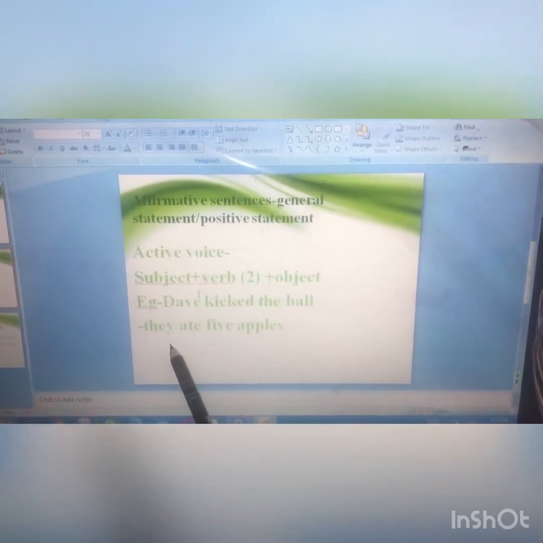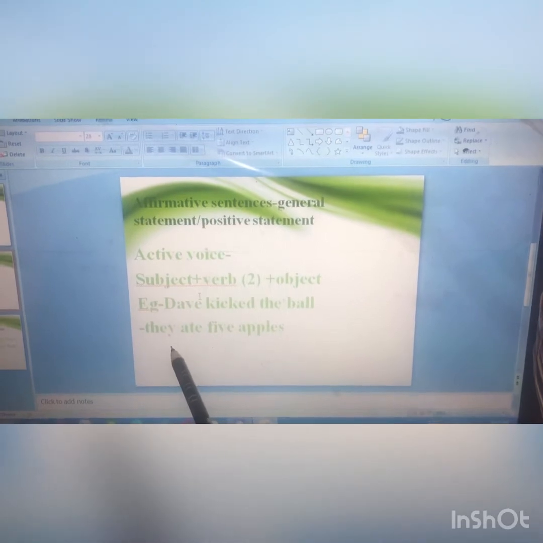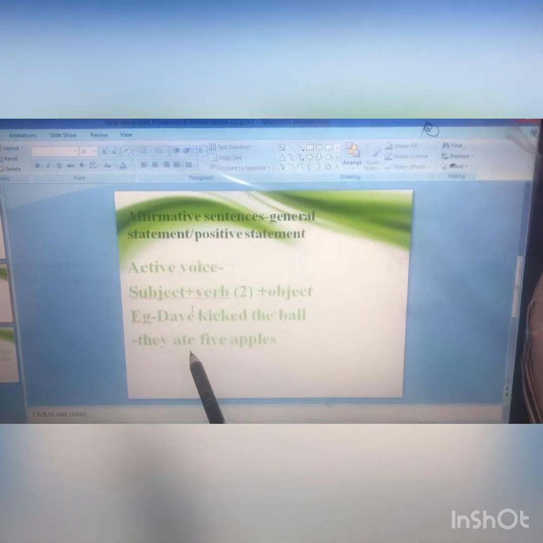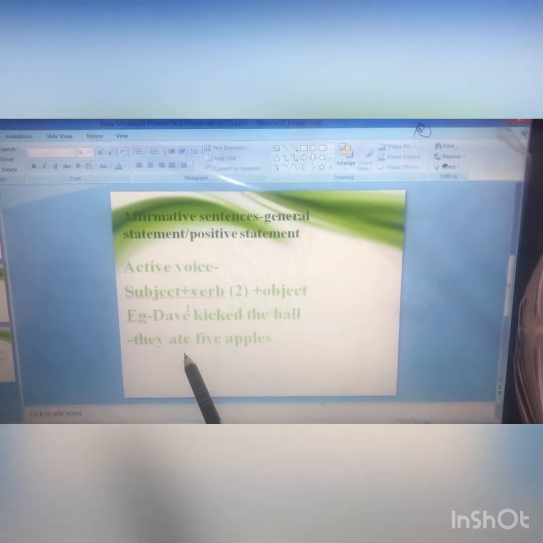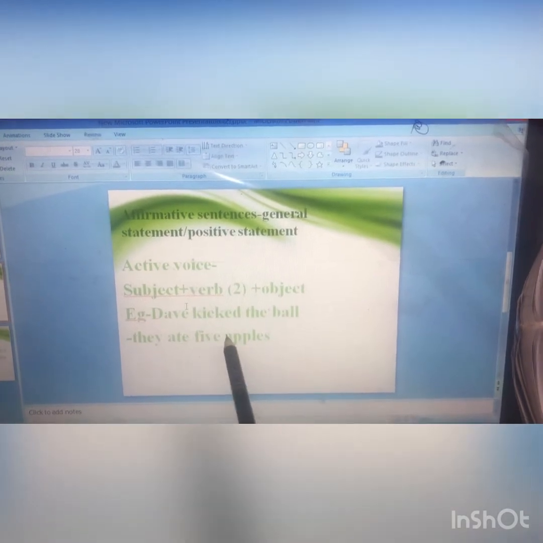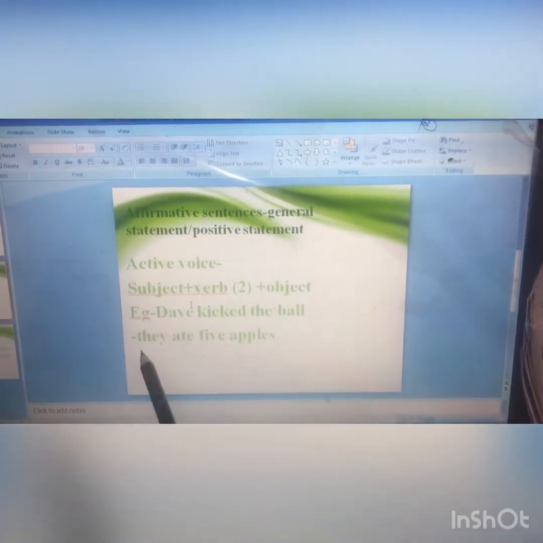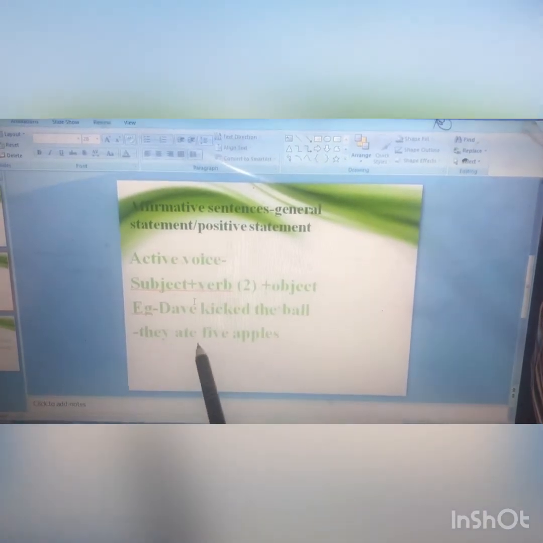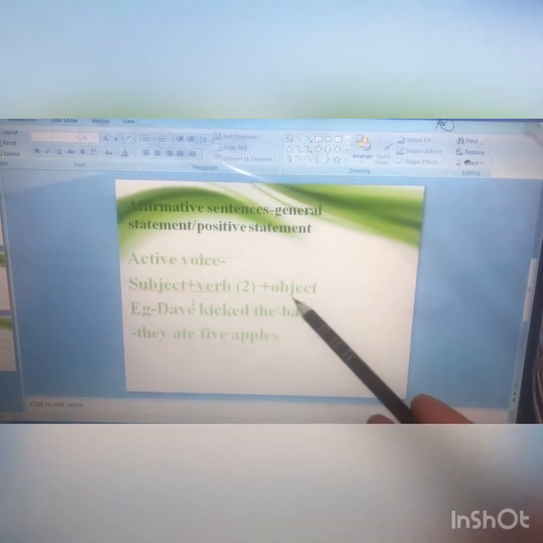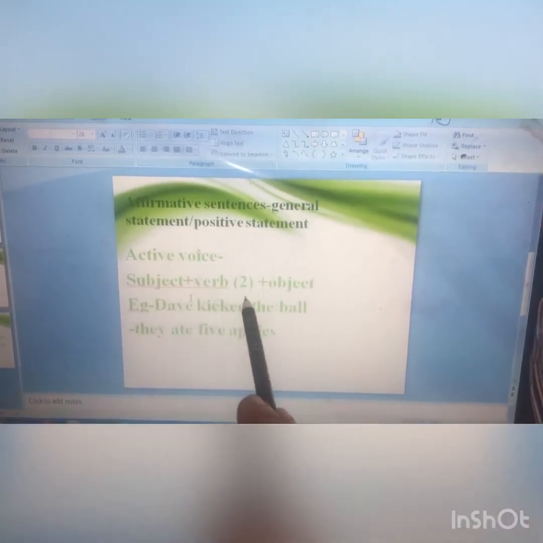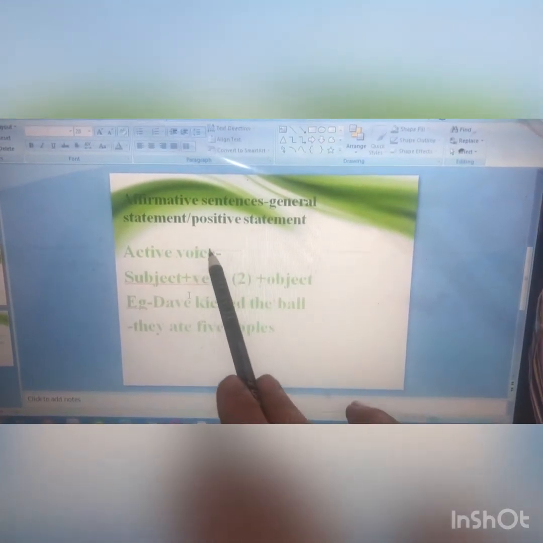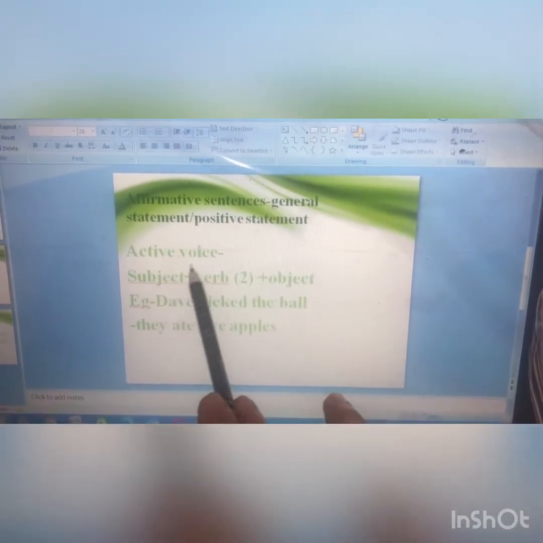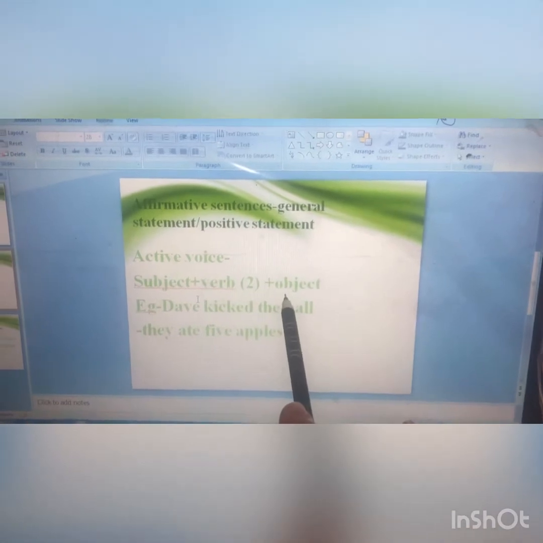They is a group of people which is the subject in the sentence. They are doing an action, and what are they doing? They ate, the past form of verb eat. And then the object over here is 5 apples. So subject plus second form of verb plus the object: they ate 5 apples. Children, this is the format in which a sentence will be formed in active voice in simple past tense. The format is subject plus second form of verb plus object.